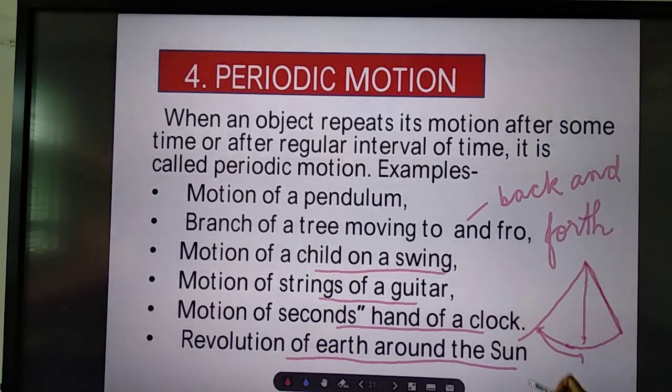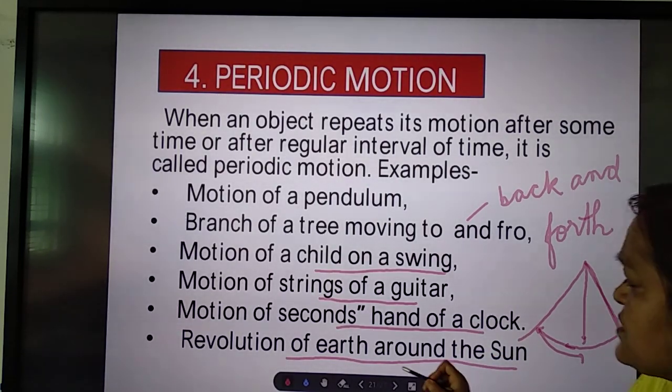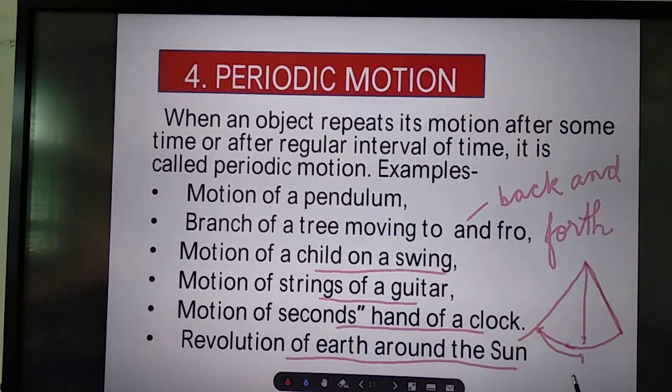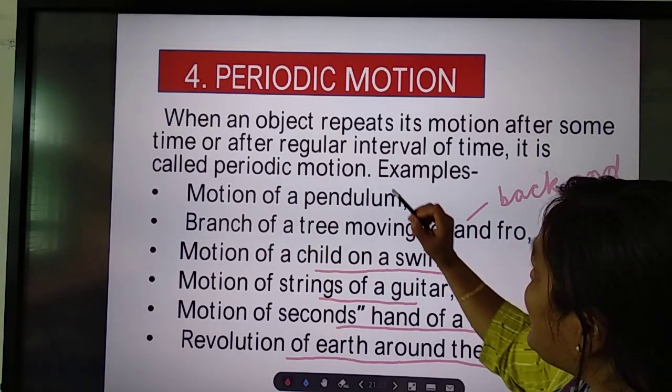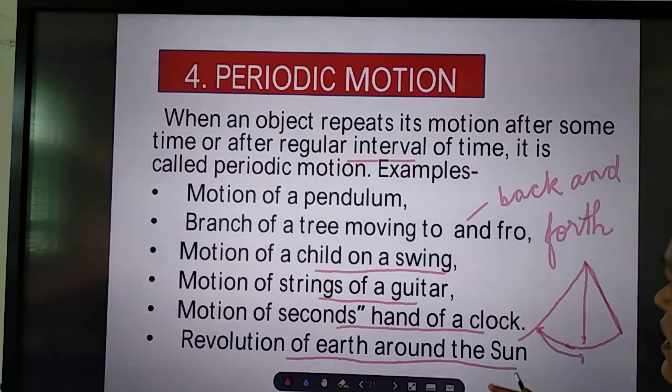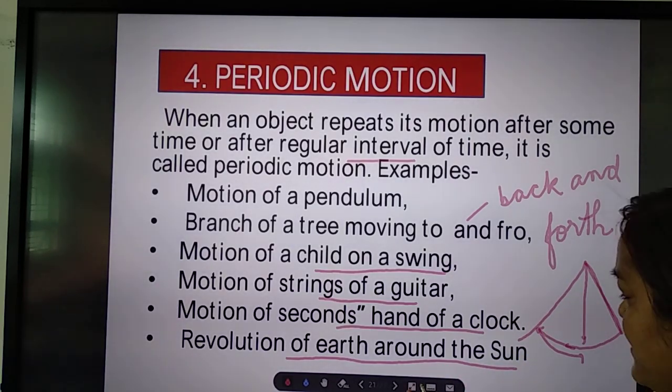Then revolution of the earth around the sun. Because of revolution, what do we have? We have seasons. So when we are talking of revolution, this is also an example of periodic motion. Periodic motion means the motion in which a body repeats its motion after some time or after regular interval of time. So these are the examples of periodic motion. Okay. Let me stop here.